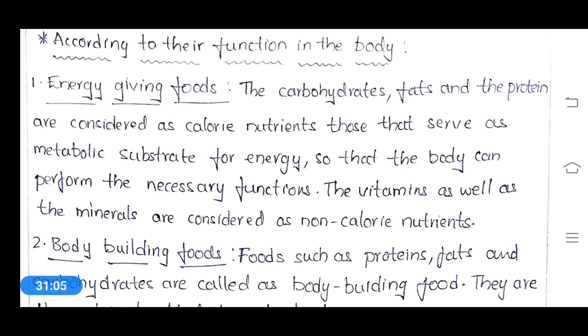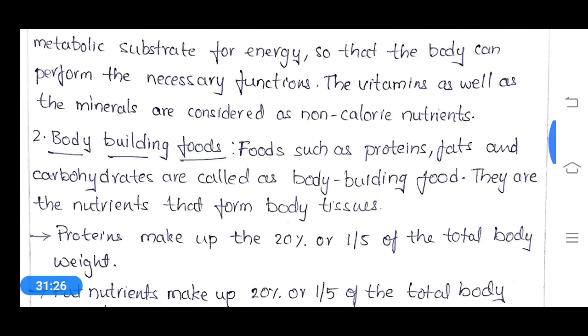So the foods which produce heat energy in the form of calories are considered as energy giving foods, and we can also call them calorie nutrients. Examples: carbohydrates, fats and proteins. Now body building foods.